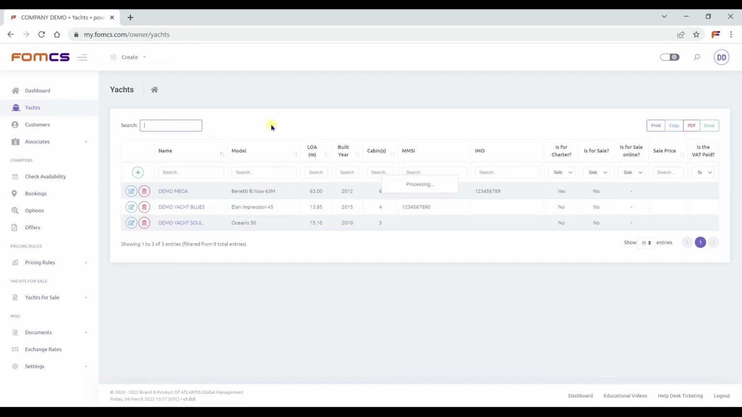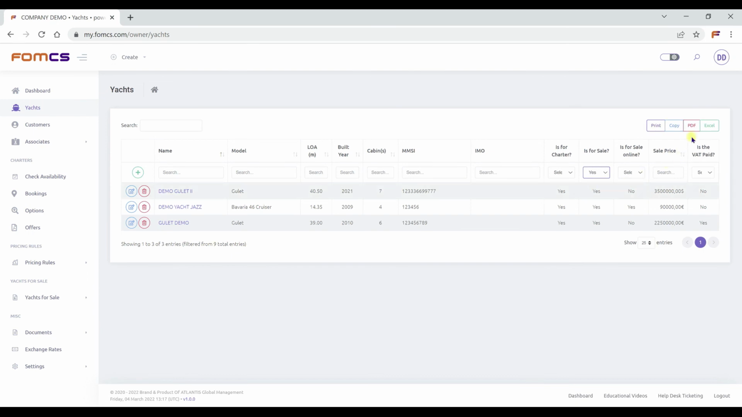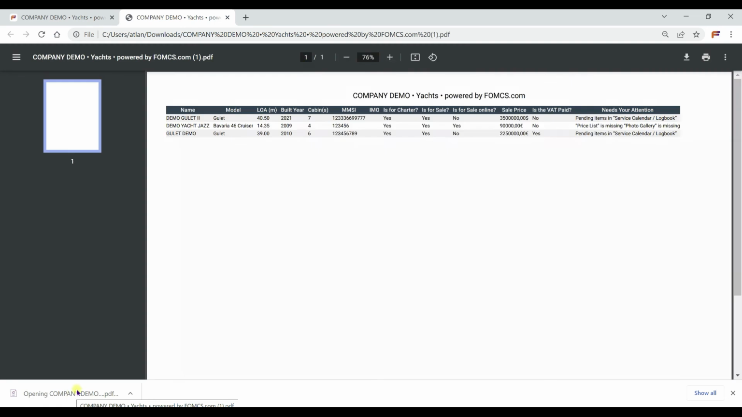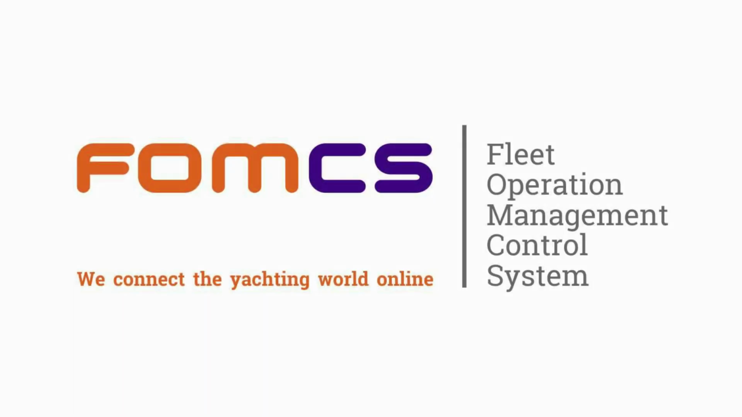You can use the filters above to narrow down your search. For example, we can list the yachts that are only available for sale. Then we can get that list in PDF format. You can also print or copy the current list or get export in Excel format. In the next video, part 2 of the yachts, we will show you more cards and features.